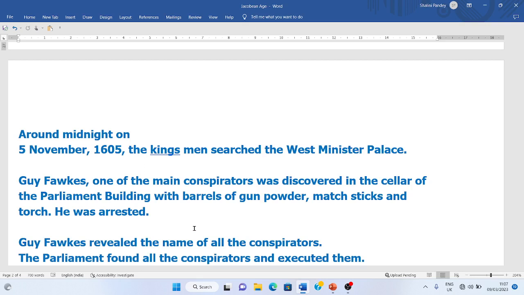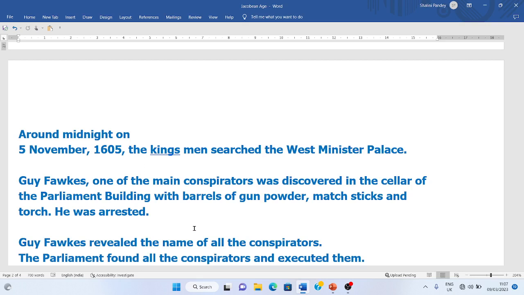And then King James I, being very smart, ordered the king's men to go to the Westminster Palace and search the whole basement. They were hiding this gunpowder in the basement. So when the king's men went to the basement, they could not only see the vault filled with gunpowder.